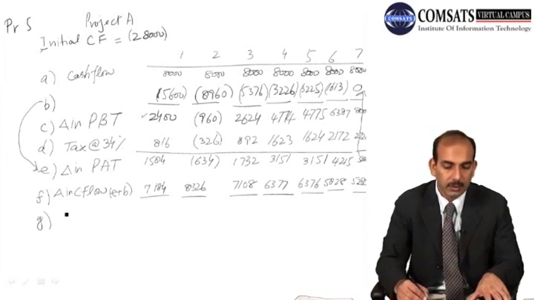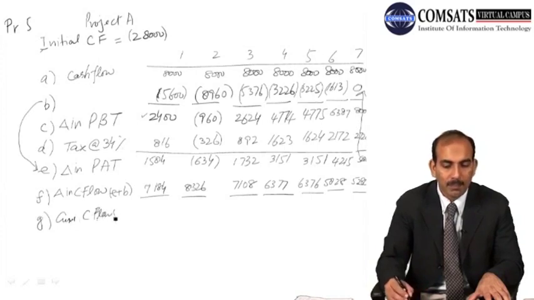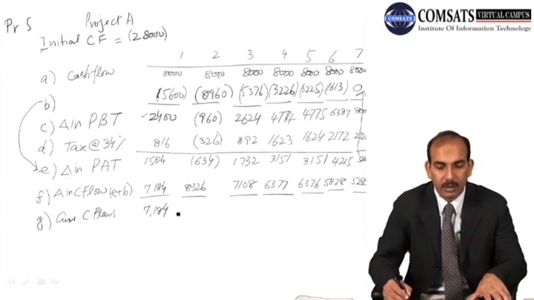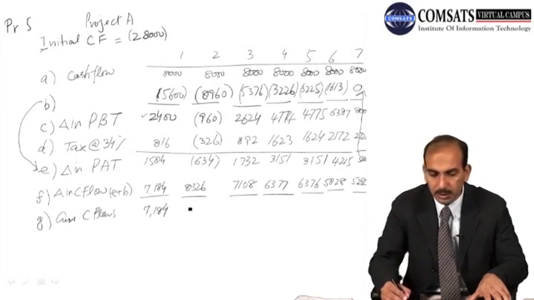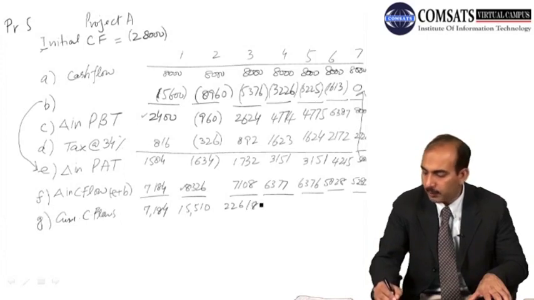So the cumulative cash flows in the first year is 7,184, and in the second year, we add this second flow, it becomes 15,510, and in the third year it becomes 22,618, and in the fourth year it becomes 28,995.